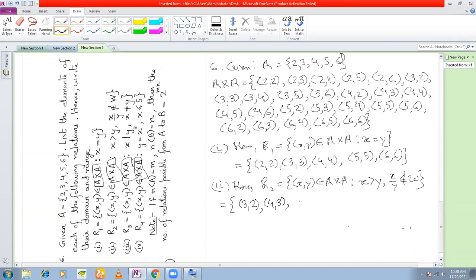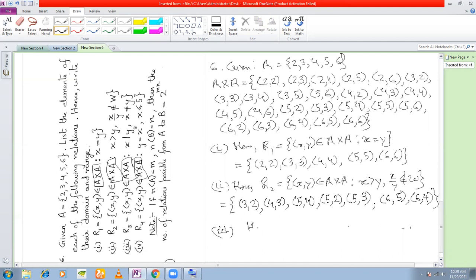And 5, 2. 5, 4 is also an element because 5 by 4 is not a whole number. 5, 2, 5, 3, right? So 6, 5, and 6, 4 also, right? I think all this, right?